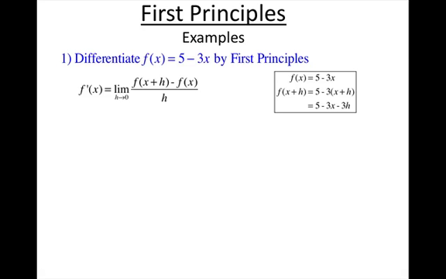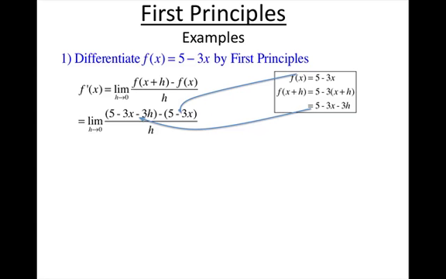And now we're ready to sub that into our formula. So we sub them in. We sub in our f of x. We sub in our f of x plus h. I like to sub them in a bracket, and in the next step we'll go expand it through. That way we won't make any expansion errors with the negatives and that sort of thing. So I'm just nice and cautious when it comes to that, not skipping steps.